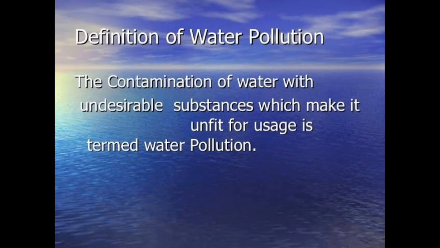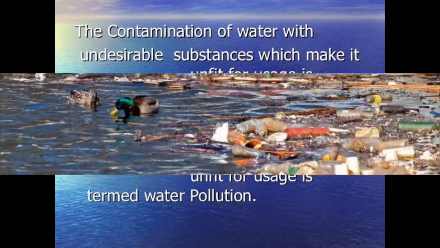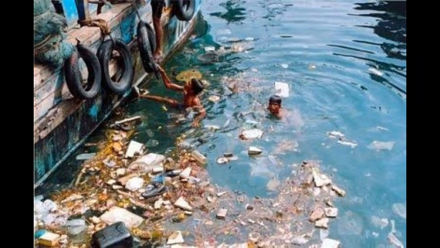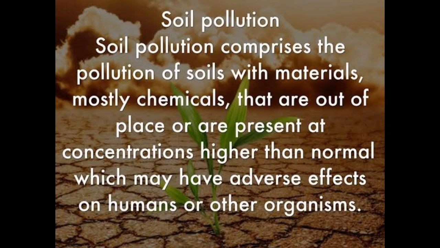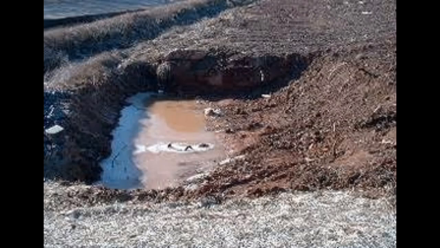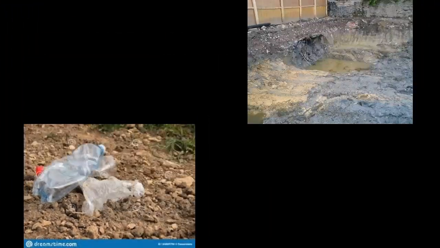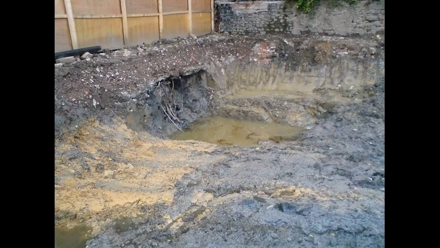See, the next topic is water pollution. The contamination of water is called water pollution. See how dirty the water is. Next topic is soil pollution, caused by the treatment of various chemicals or increased concentrations of chemicals. See this picture, because of plastic the soil gets contaminated.